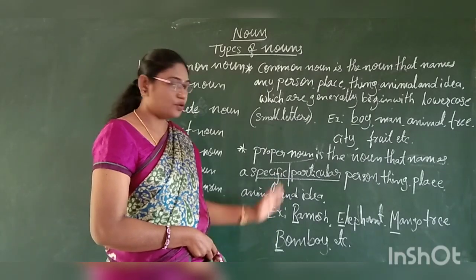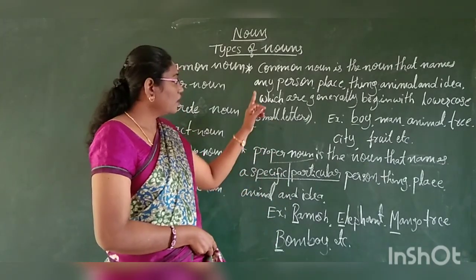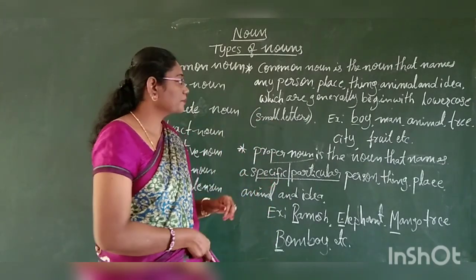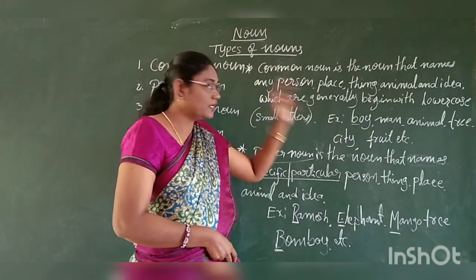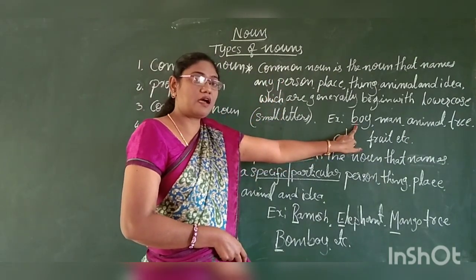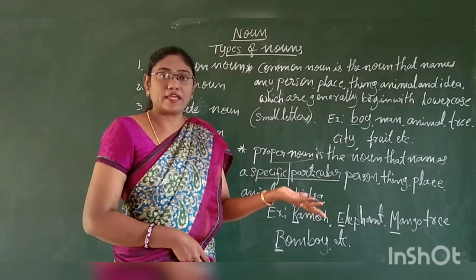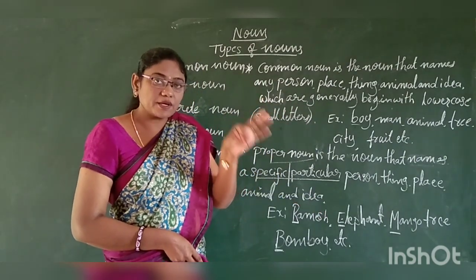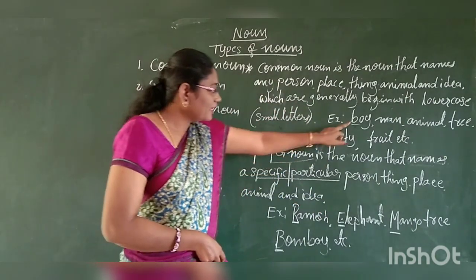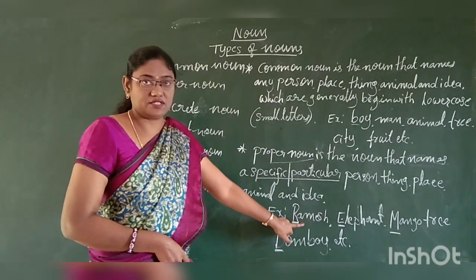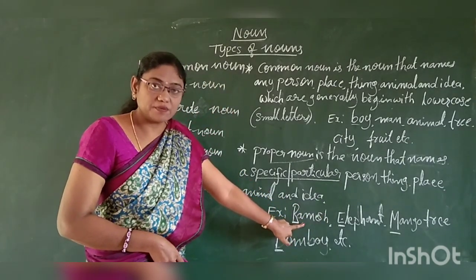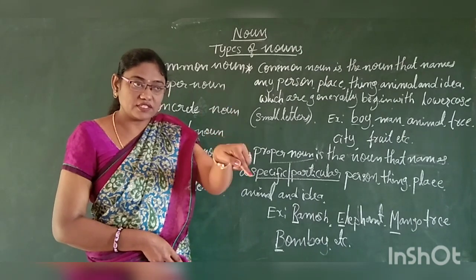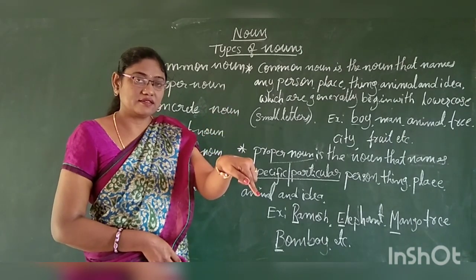See, now I show the difference between common and proper. Here, in common noun, I mention generally a boy. It can be any boy, not a particular or specific boy. Here, I mention Ramesh. Ramesh is a specific boy. I am pointing out that particular boy.